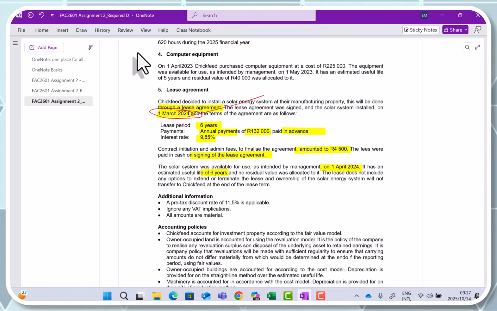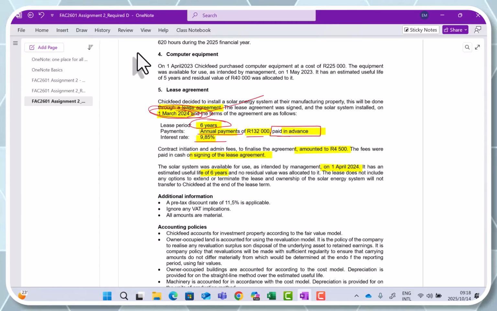But like I said, in this case, the actual lease starts at the beginning of my current financial year. We are given the lease period of 6 years. We are told it's annual payments of 132,000 and it's paid in advance. Why is this important? Because it will have an impact on how you set up your financial calculator, and on the calculation of interest and so forth. It can either be paid in advance or at the end of the year. That will just determine settings on your financial calculator, and you are given your interest rate.